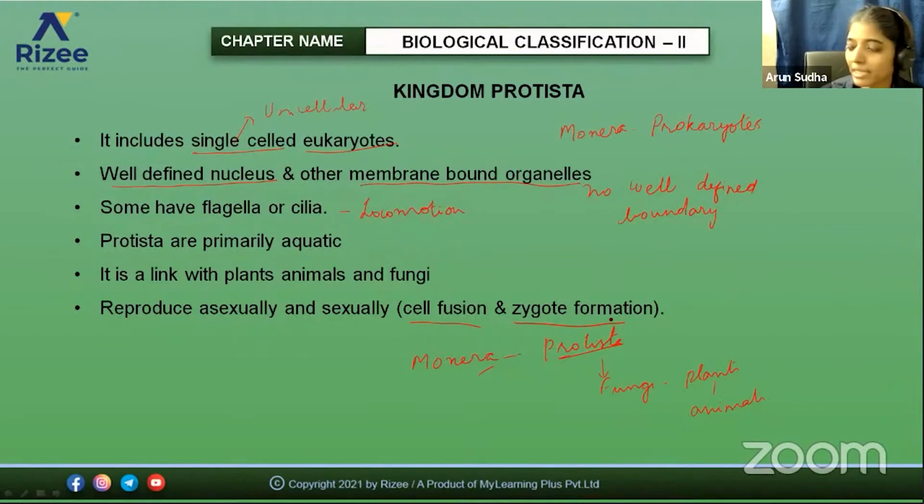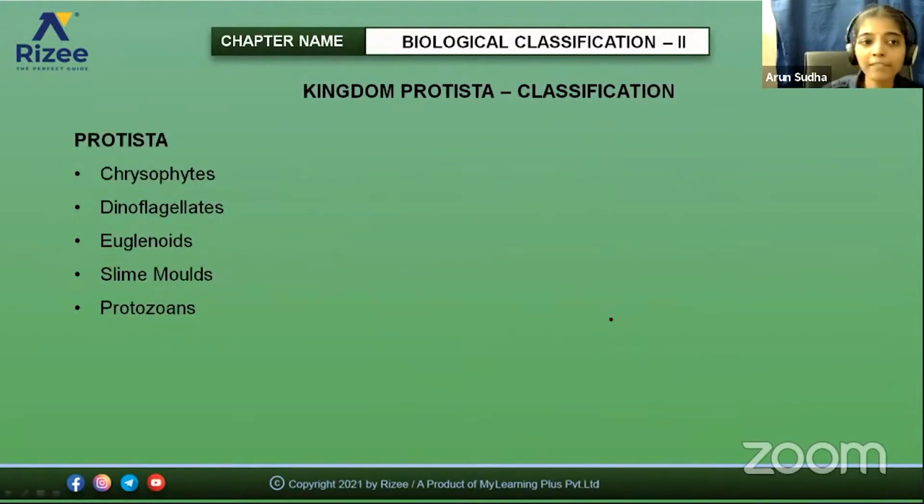Then we'll see about the different types that come under Protista. Protista is not actually the same as Protoctista. Some scientists include some other organisms and named it Protoctista.